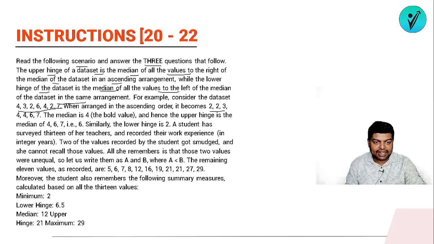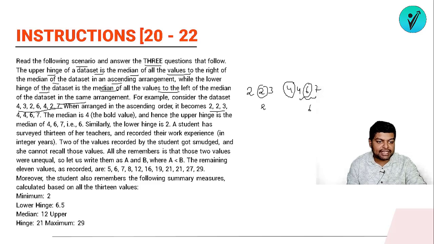For example, consider the data set 2 2 3 4 3 2 6 4 2 7. So when arranged in ascending order it will become, oh sorry, this is the data set 4 3 2. So when you arrange it, it became 2 2 3 4 4 6 7. So I'm writing this data 2 2 3 4 4 6 7. So what will be the median of it? The median is 4. So what will be the upper hinge? So upper hinge will be the median of these three. So median of these three will be 6, and the lower hinge will be what? The median of 2. So the upper hinge is 6 and similarly the lower hinge is 2.